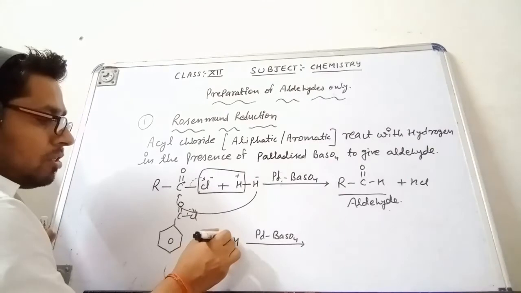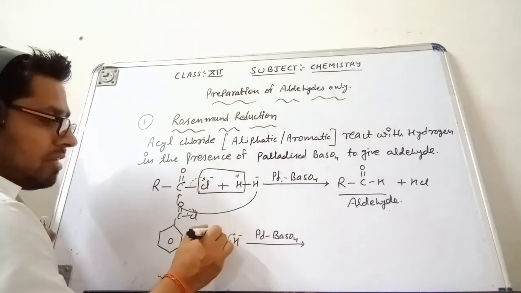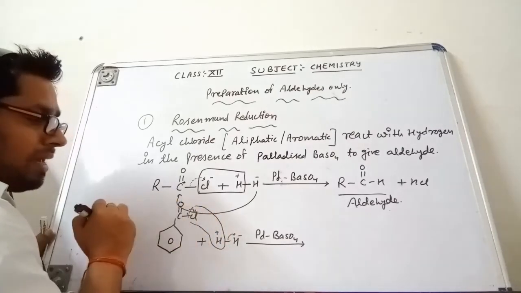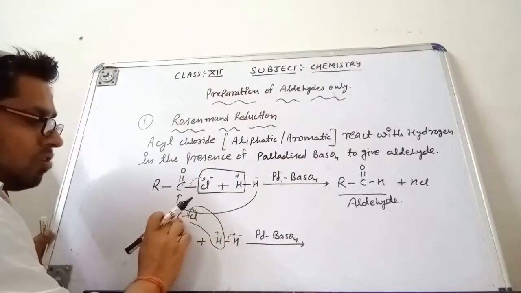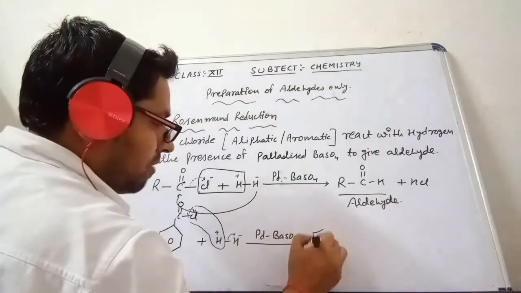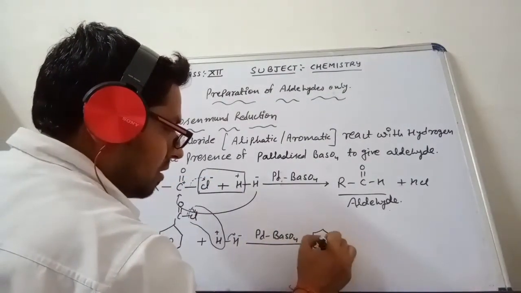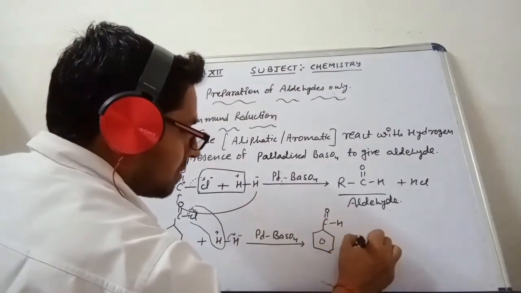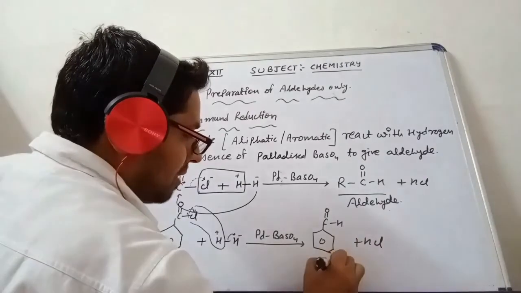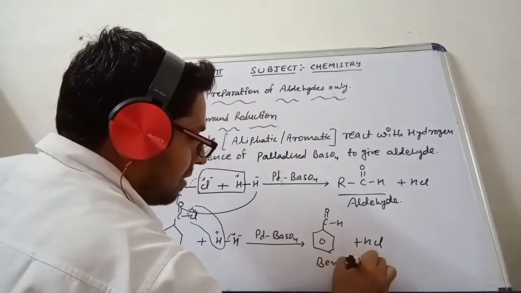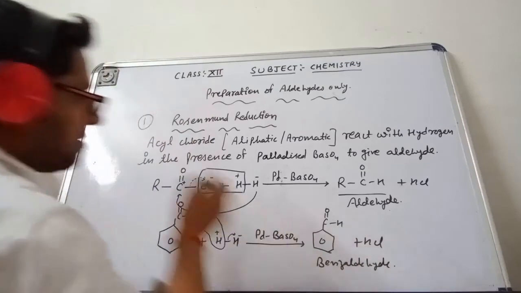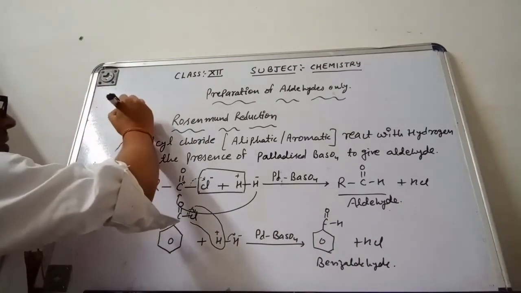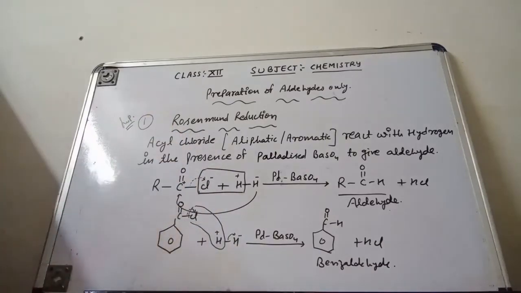Same, its electron will transfer here, so this is negatively charged, this is positively charged. So this Cl and H will release out from here and HCl will form, and this H will be attached with this carbon. So what we are getting here is C double bond O single bond H plus HCl. This is the benzaldehyde. So this is the Rosenmund reduction. Lots of times they ask the naming reaction, or they ask to complete it.